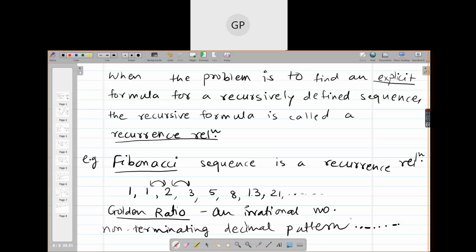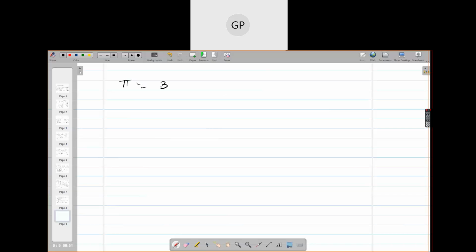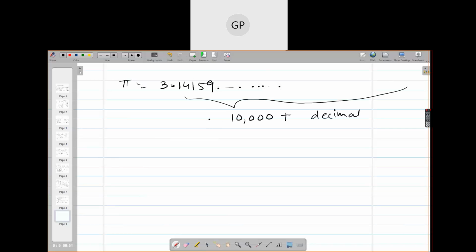Non-terminating, non-repetitive, like pi. What value of pi do you take? 3.14159 and so on. 3.14. Do you know that scientists have recovered more than 10,000 decimal places of pi? For that, you need a very big computer to store such numbers.